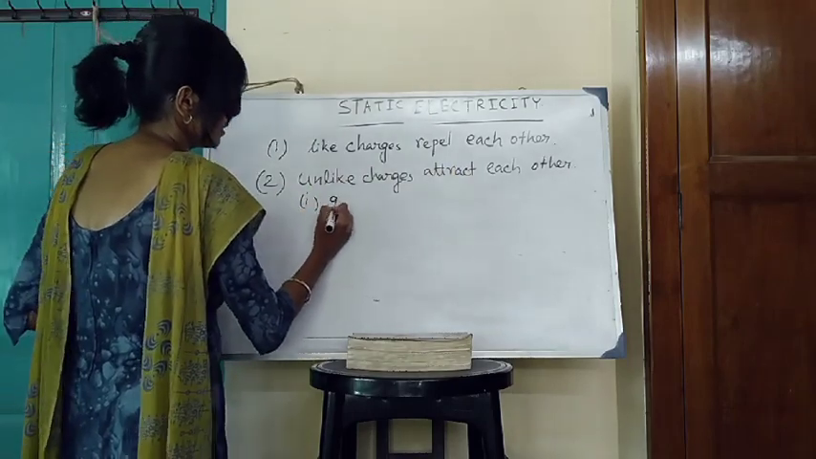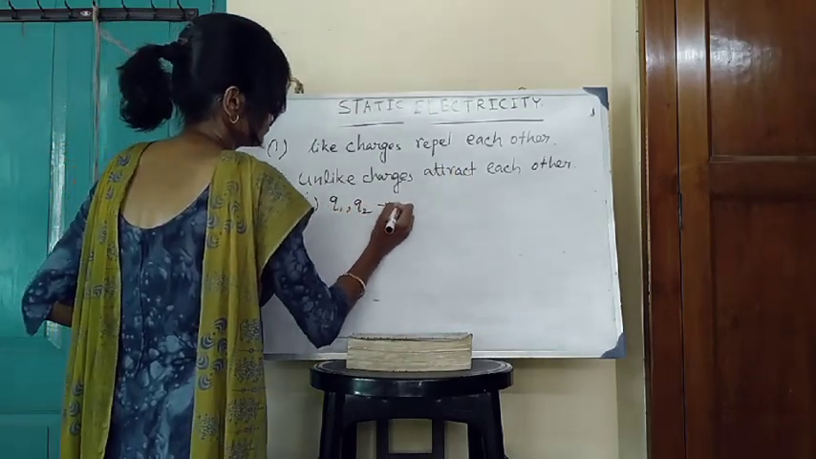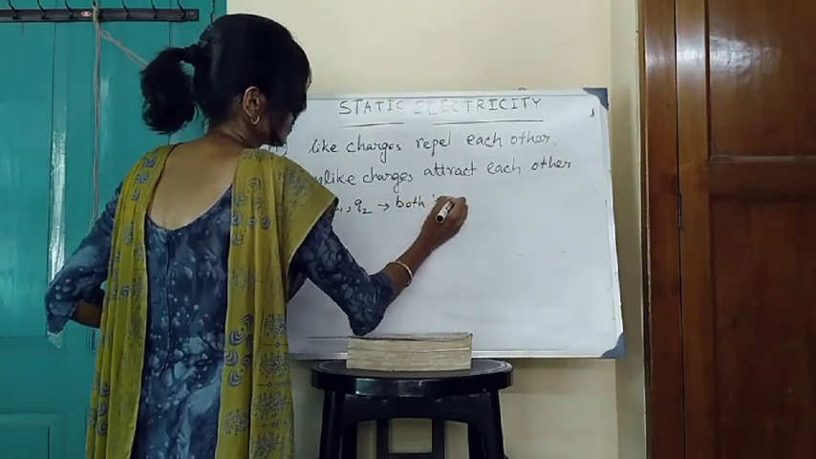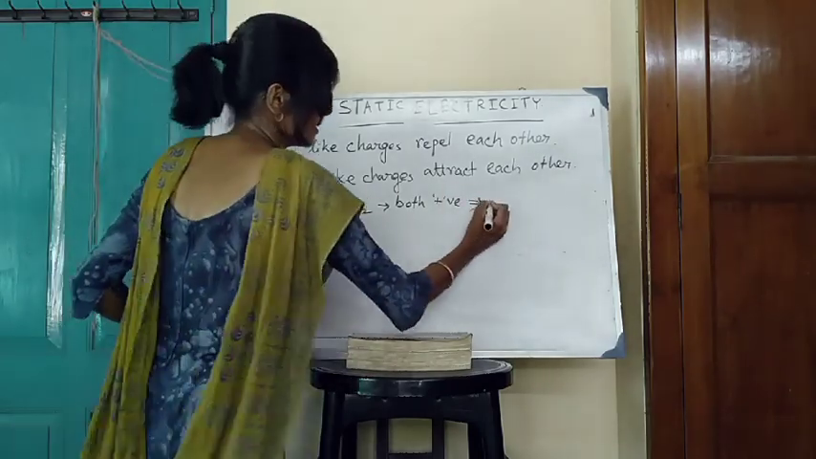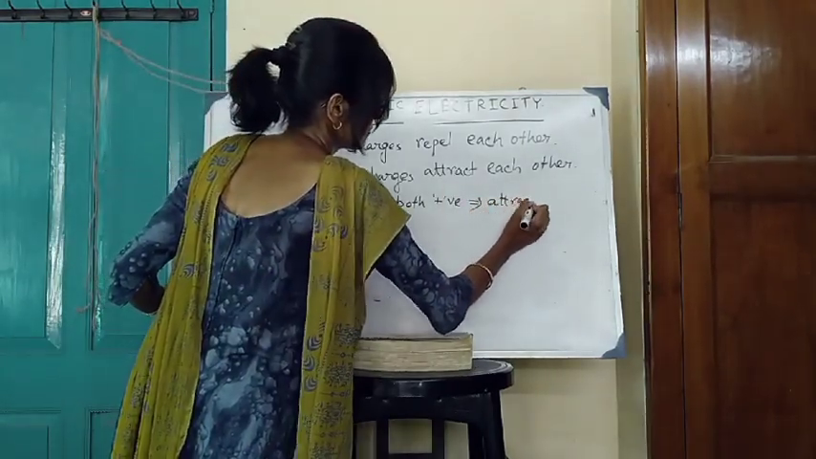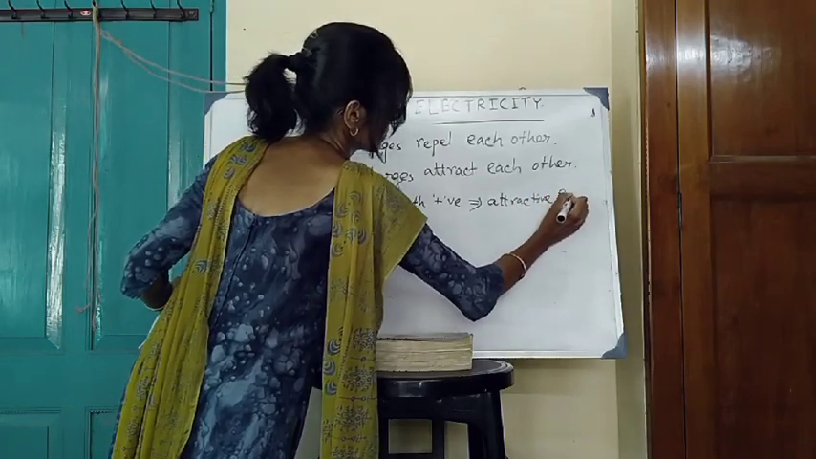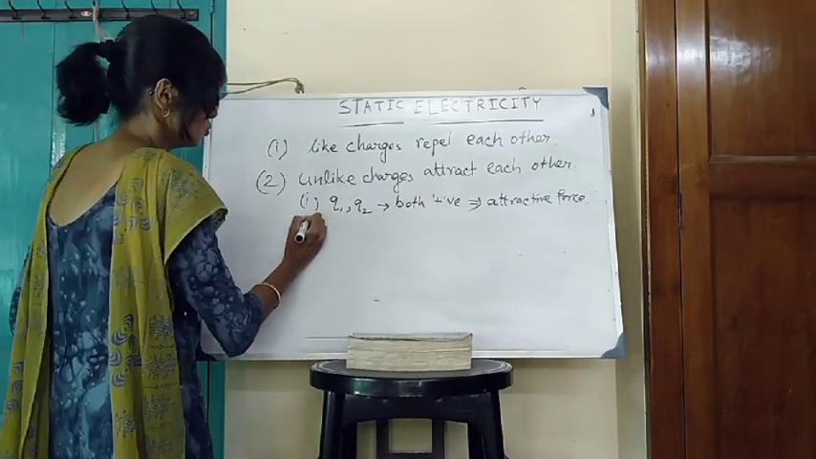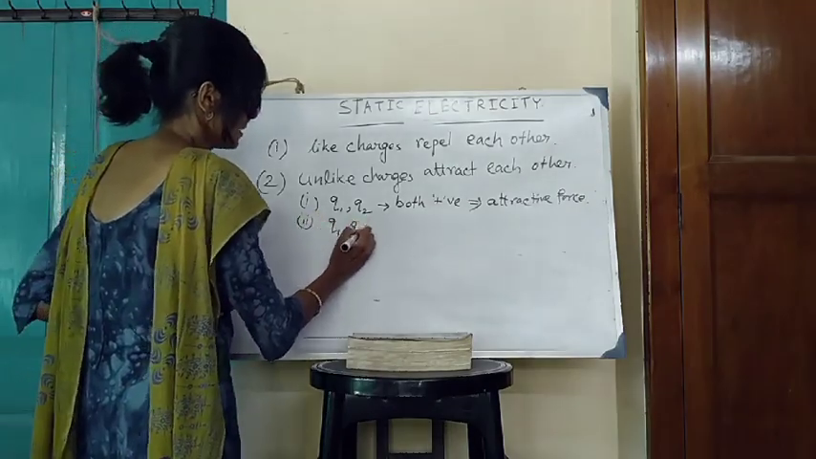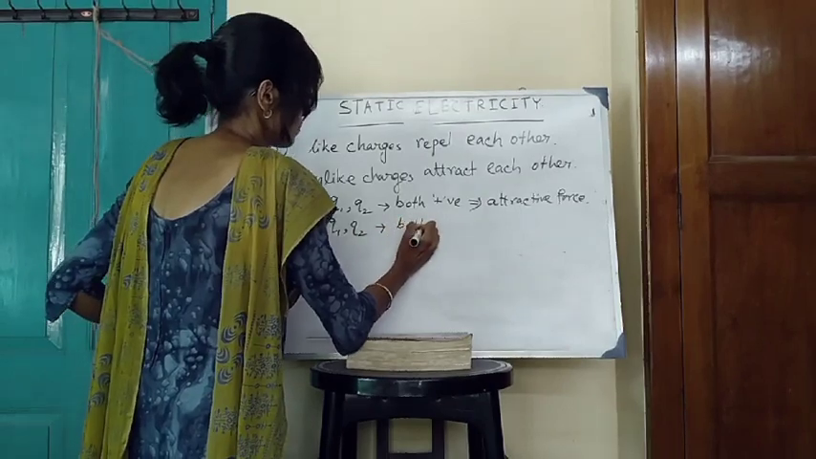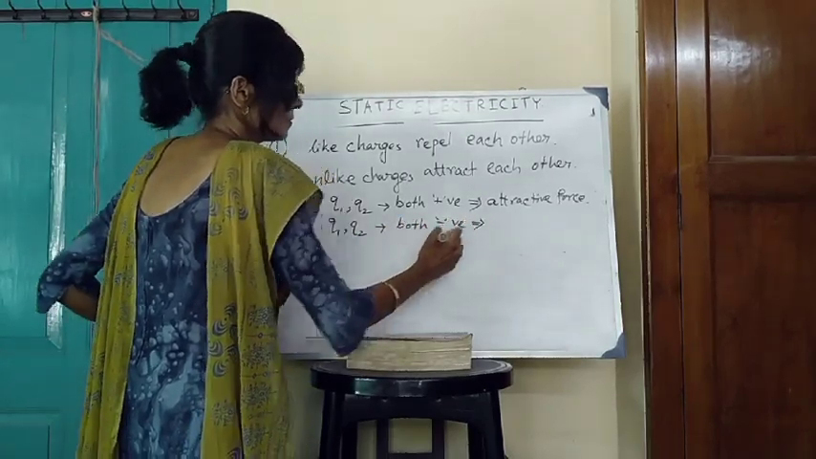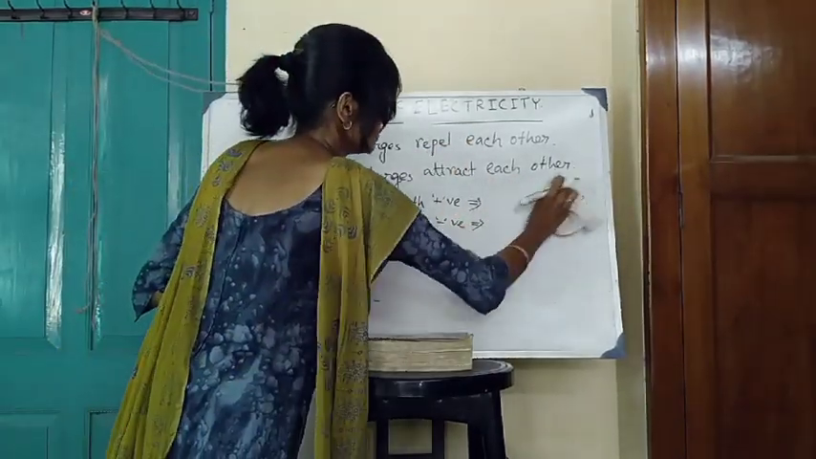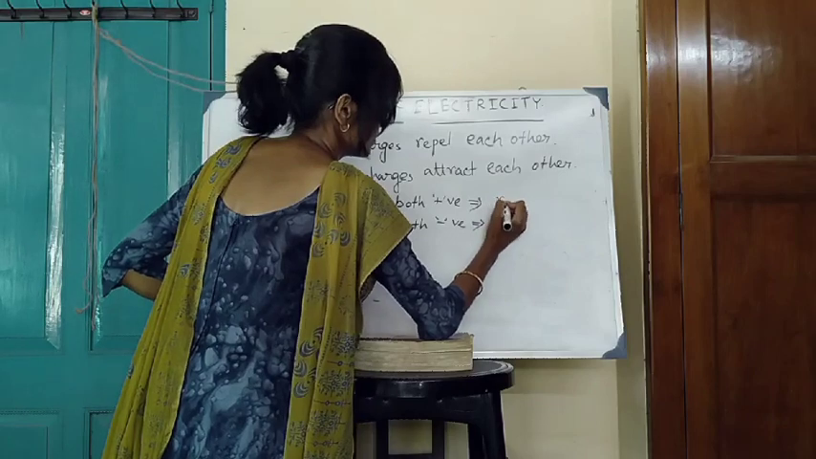So, if Q1 and Q2 both are positive, then the force present between the two charges is repulsive in nature. Number two, if Q1 and Q2 both are negative, it is also like charges, and the force is repulsive.